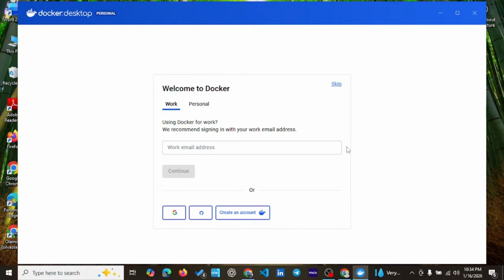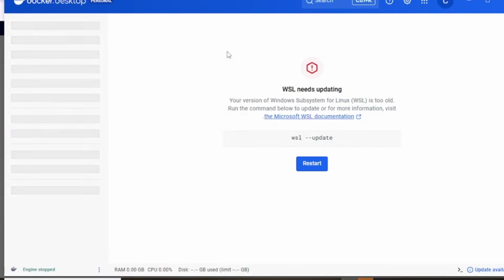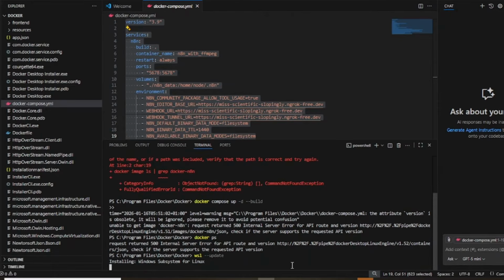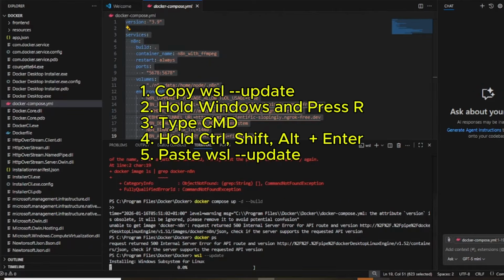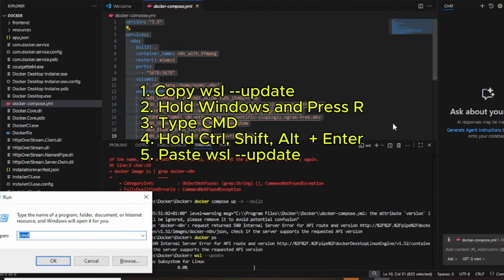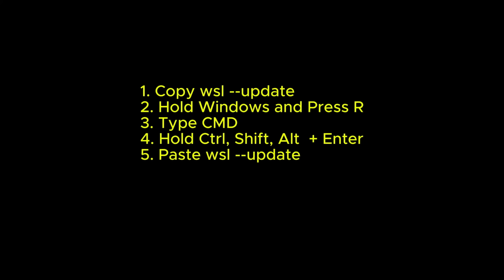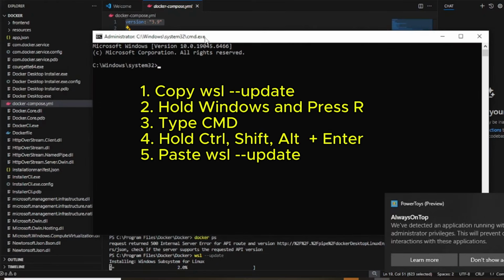Okay, I didn't get that error. Now if you got the error that says your WSL was not up to date, what you need to do is copy that WSL command, open CMD in elevated mode, like Control Shift Alt and press enter. They will show you the code you should use to update it, and you should follow that code and update your WSL.